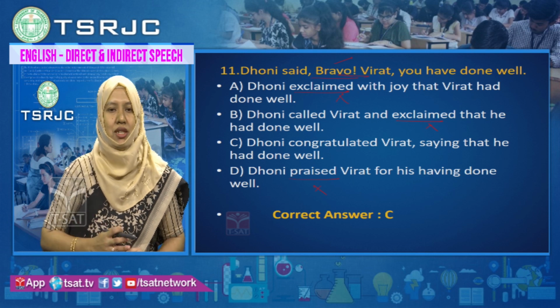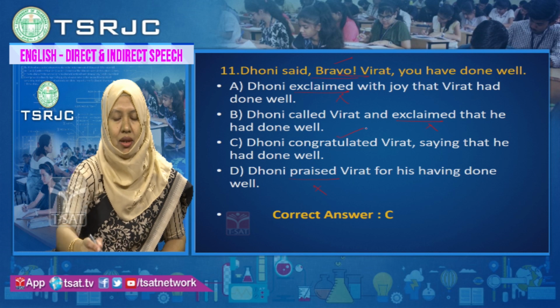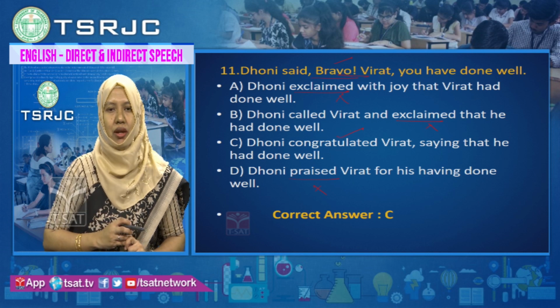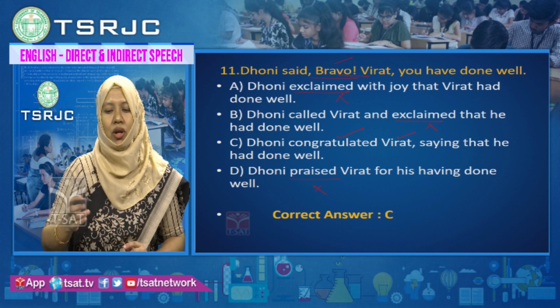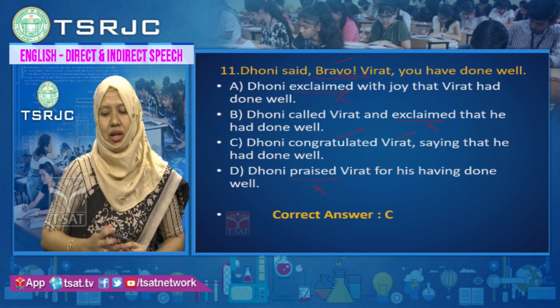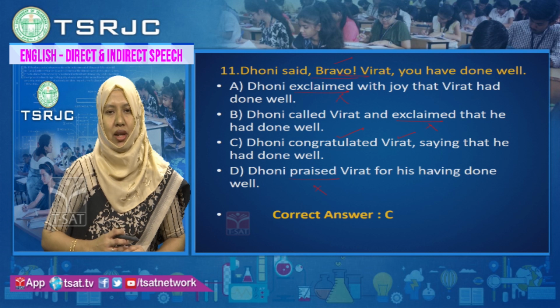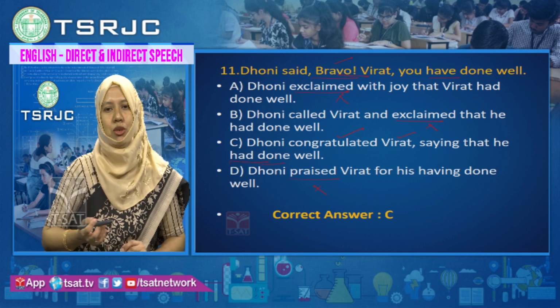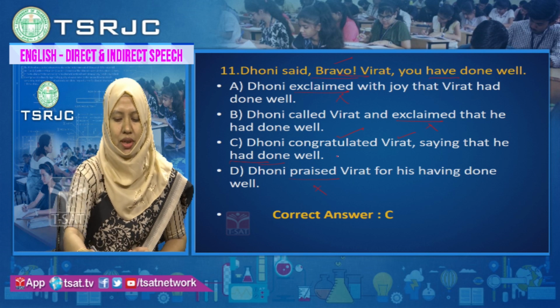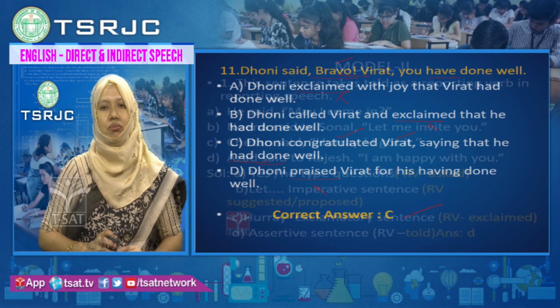If you look at option C, the correct reporting verb is congratulated. Dhoni congratulated whom? Virat. What did he say? You have done well, saying that he had done well. Have is changed to had. Present perfect is changed to past perfect. Well will be well. So option C is the correct option here.